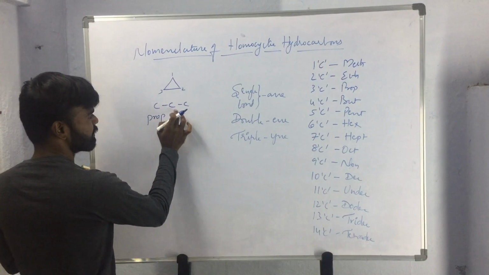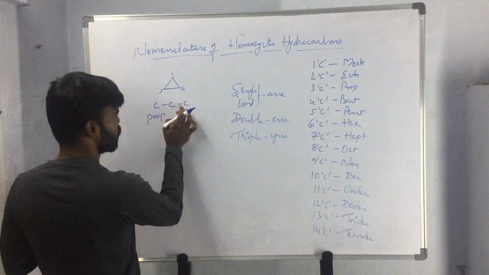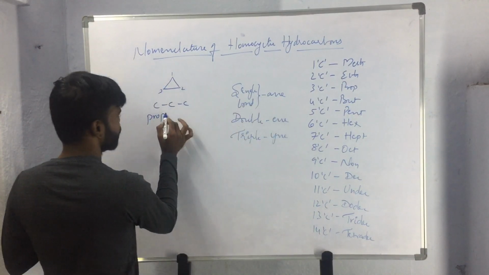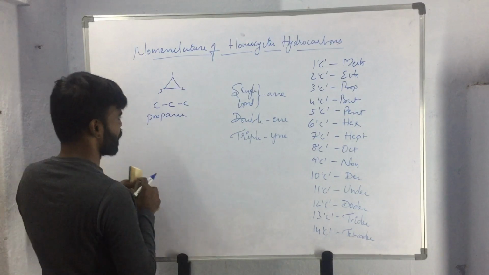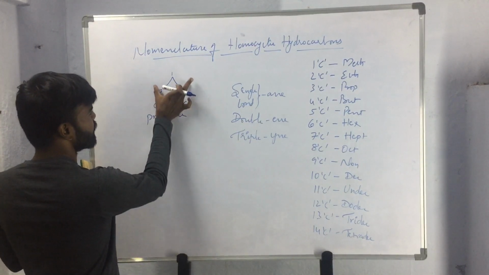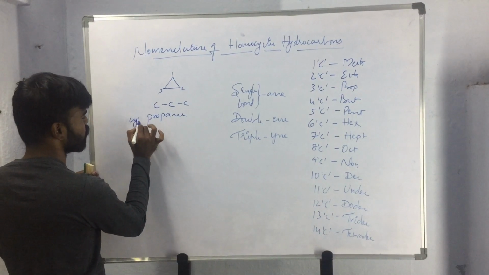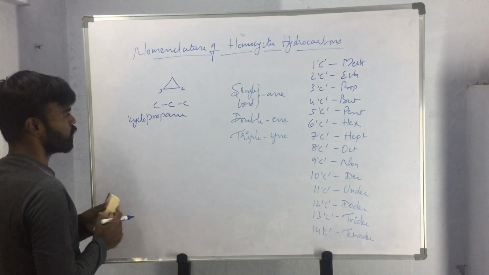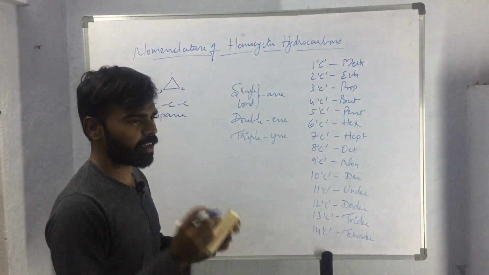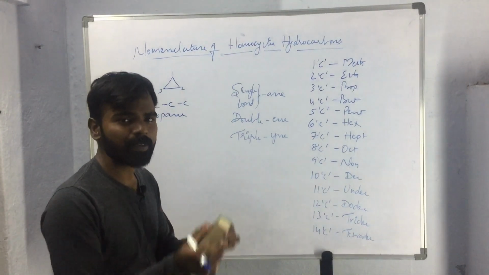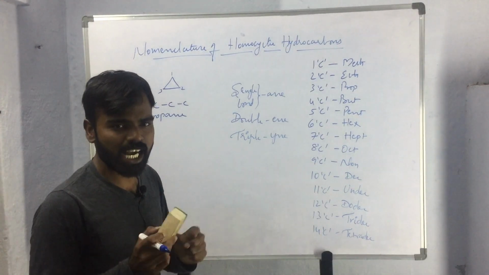As it contains 3 carbon atoms, prefix prop will be used, and as it has only single bonds, suffix ane is used. So the name of the compound will be propane. So for the respective cyclic compound, to name this, we will be using the prefix cyclo. To the name of the respective open chain hydrocarbon, the word cyclo will be prefixed to name the respective closed ring compound.